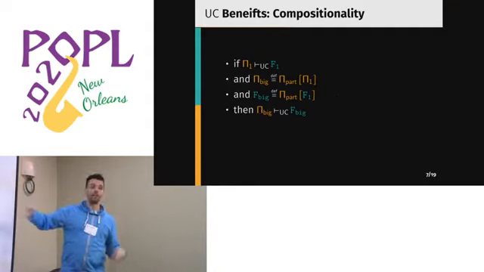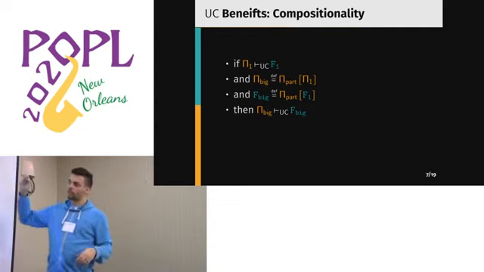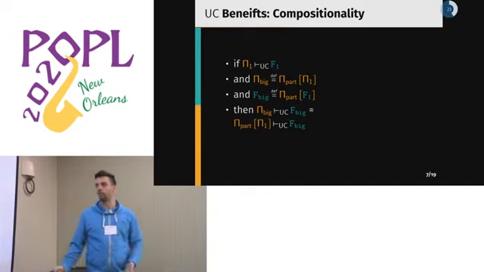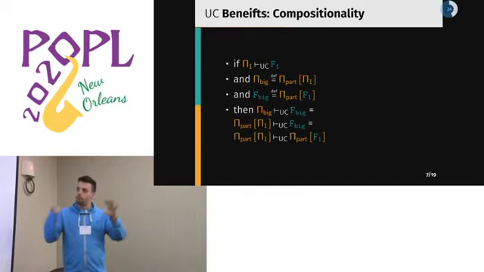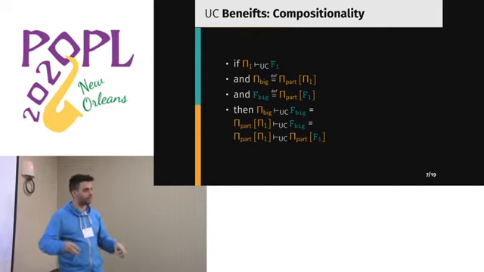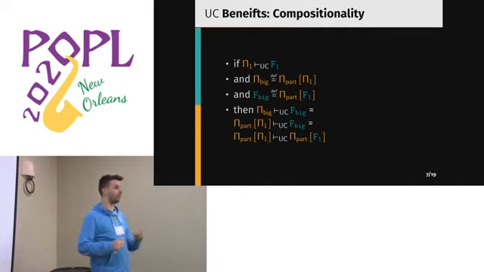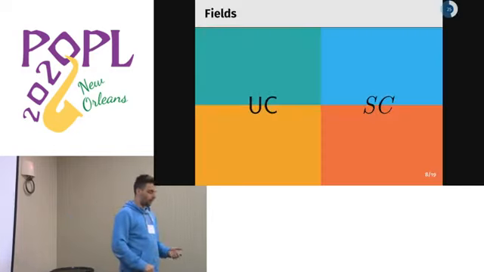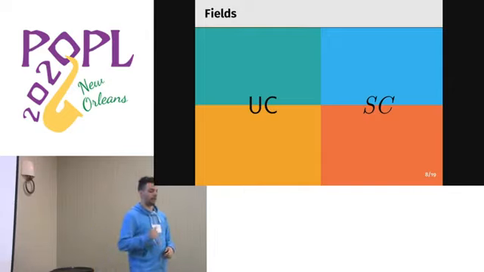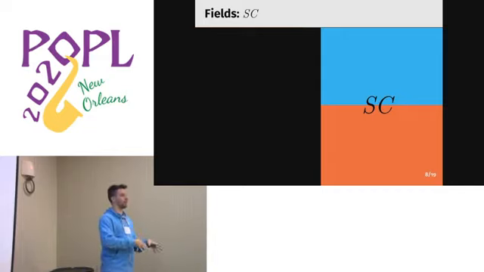And what we get for free from the UC composability theorem is that the bigger protocol UC realizes the bigger ideal functionality. And if we extend the definitions, we see that this is simply because we have added the same part of protocol on both sides, and we've isolated the pi1 and f1 on both sides and proven the subpart to be UC. So hopefully we want to reason about this compositionality for secure compilers as well. Now, this is as much as I know about UC.